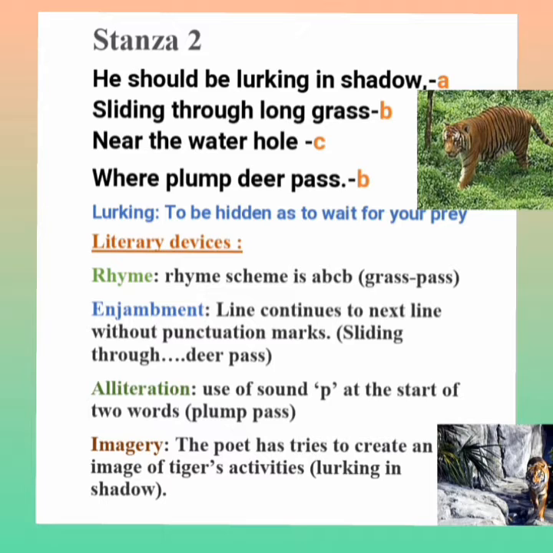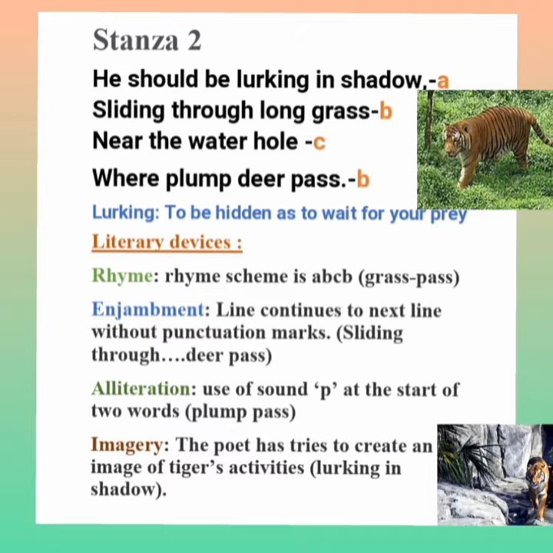Okay, the poet says that if the tiger was free, he would have hid himself behind the long grass near the water bodies so that it could easily catch a deer in order to have it as its food. The poet wants to say that the actual life of a tiger is to live in jungle.